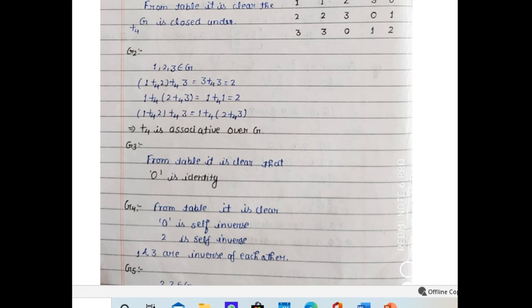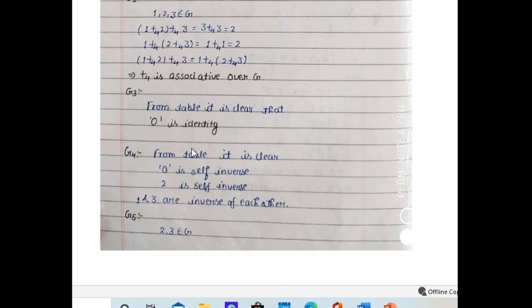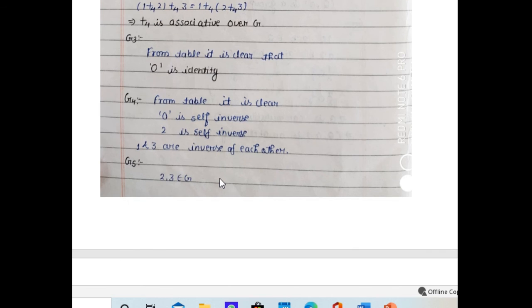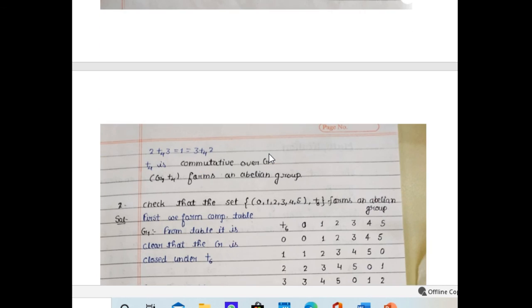Now for inverses, I have already told you, to find the inverse we have to check for the identity element in each row. In the first row, the identity element exists at the very first cell, so the inverse of 0 is 0, that is, 0 is self-inverse. For the second row, for 1, the 0 element exists in the fourth cell, that is, when 1 is operated with 3, we get 0. The inverse of 1 is 3. Similarly, the inverse of 2 is 2, and the inverse of 3 is 1. So 0 and 2 are self-inverses, whereas 1 and 3 are inverses of each other. So each element of the set possesses its inverse.